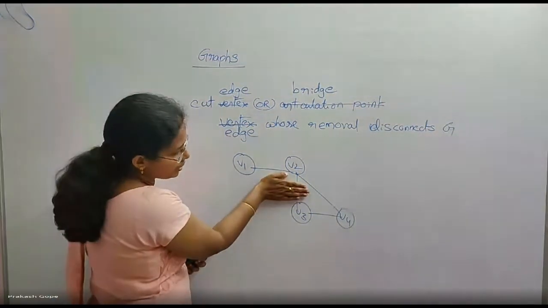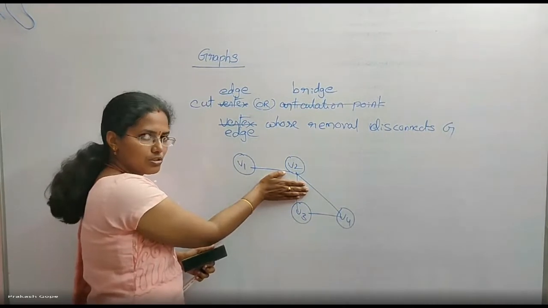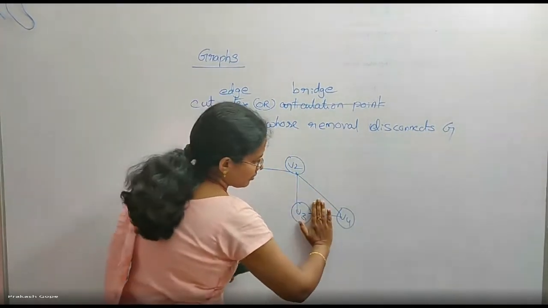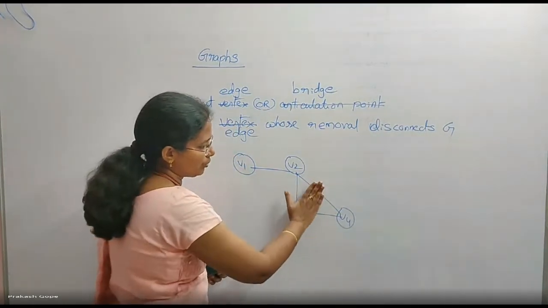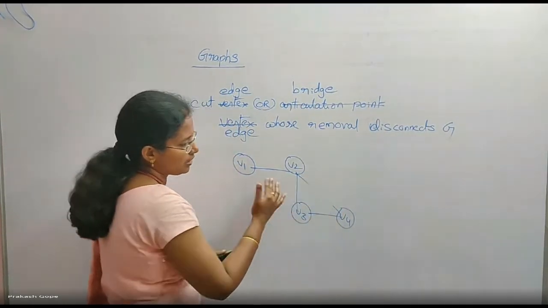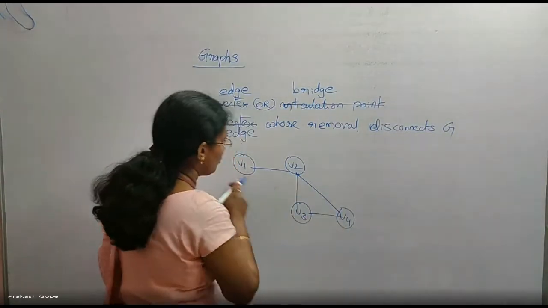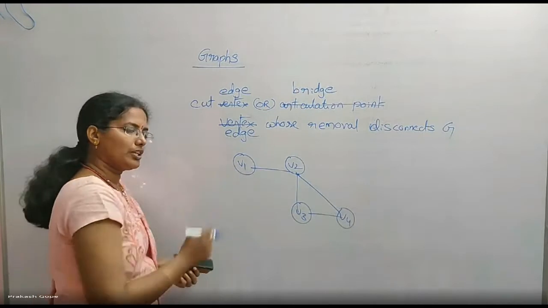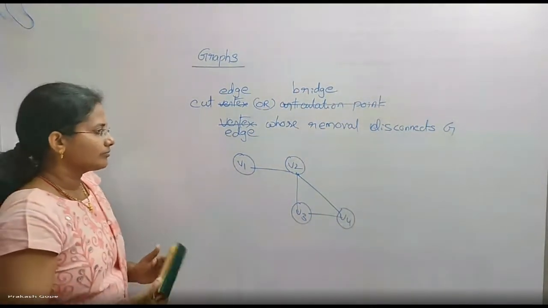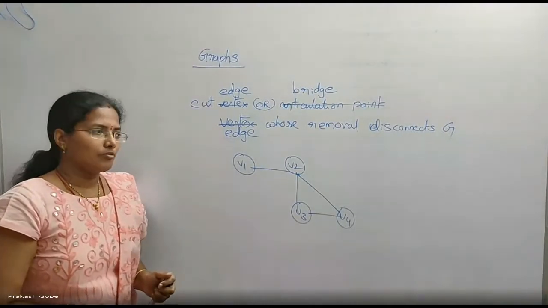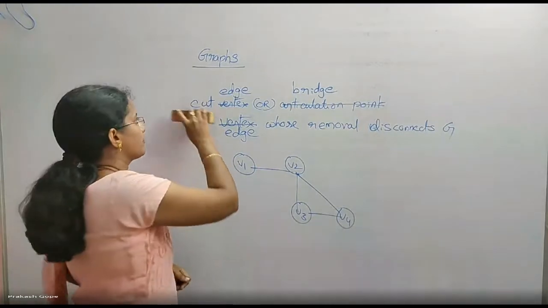But if I remove this one, V2, V3, the remaining graph is still connected. So this is not a bridge. If I remove this one, V2, V4, still the graph is connected. So this is not a bridge. So in this graph, there is only one bridge, that is the V1, V2 edge. The edge whose removal disconnects the graph.